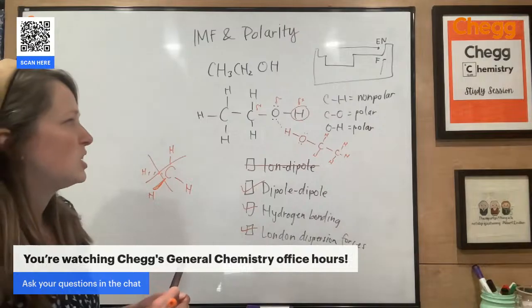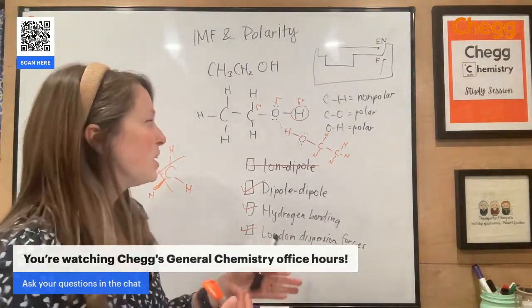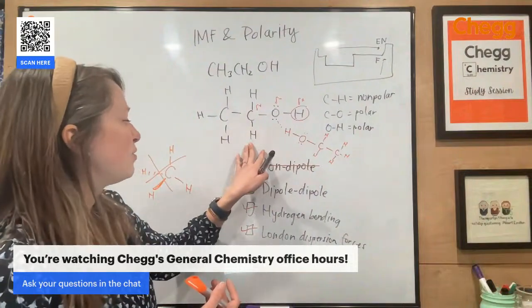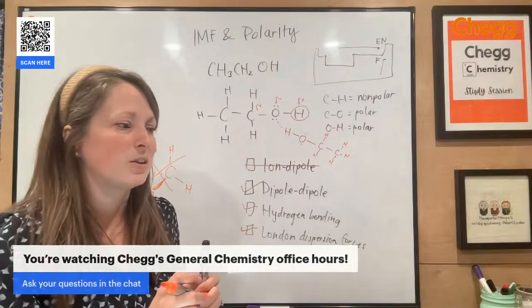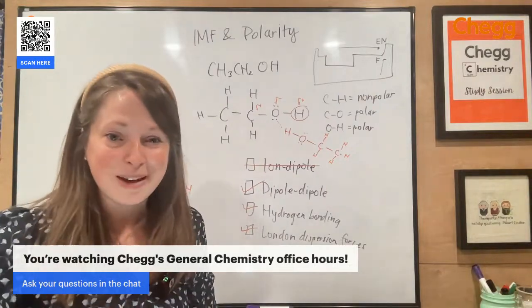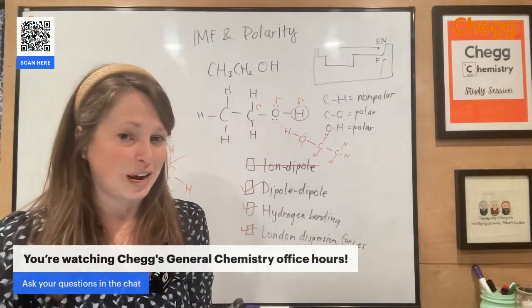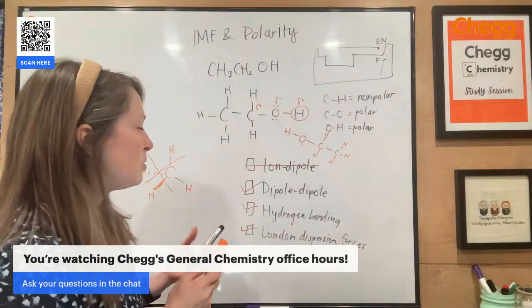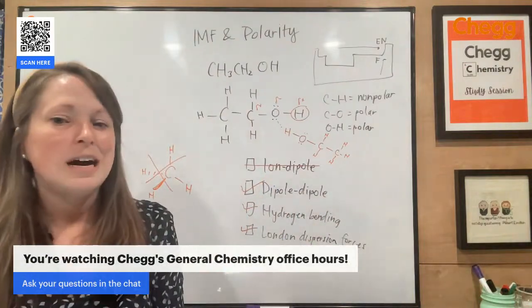With these types of questions, you'll have a lot of multiple choice questions where you'll have two of the structures in front of you. One will have a really high melting point, one will have a low melting point, and you're like, what is the difference between these? Typically, it's going to be how many hydrogen bonding sites they have. Hydrogen bonds are going to be the strongest interaction after ion-dipole interactions.